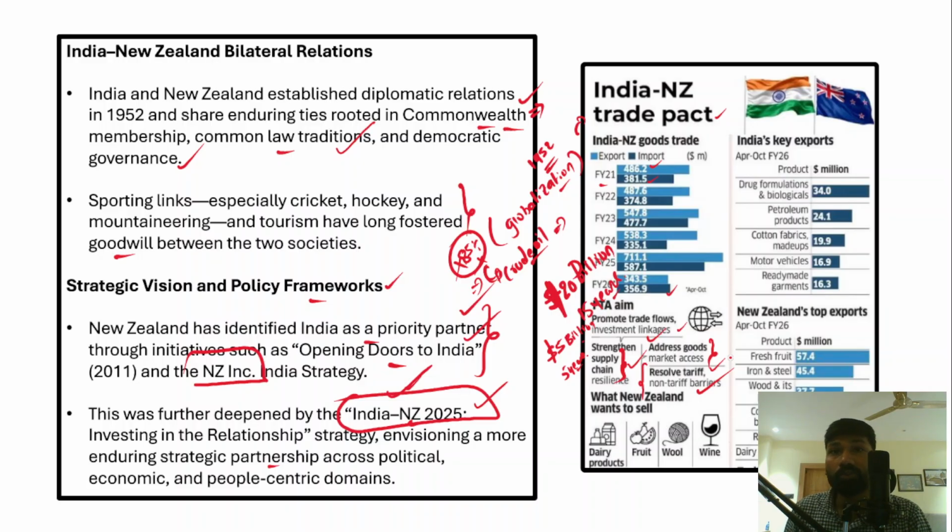So what does New Zealand want to sell to India? New Zealand wants to sell dairy products, fruits, wool and wine to India as part of this free trade agreement. Now let's understand the key exports of India to New Zealand. For example, India is generally known for its strong, robust drug manufacturing industry. Therefore, India would export drugs, pharmaceuticals and other biological drugs, and then petroleum products.